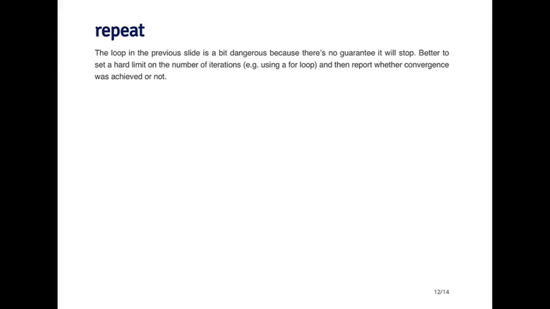That way, if you have a problem with your algorithm, it will eventually reach the hard limit and stop, and you'll know that the reason it stopped is because it didn't converge, and then maybe you can try to fix something about the algorithm. With the repeat type of approach, if your algorithm is not converging, you won't have any warning. It'll just be running a really long time.